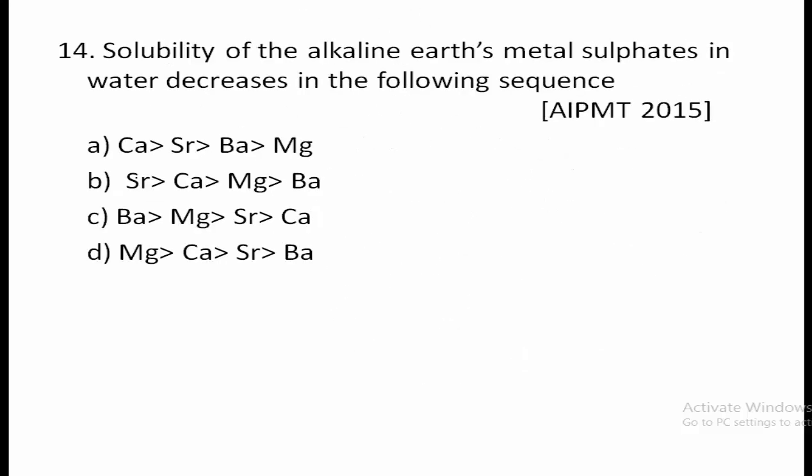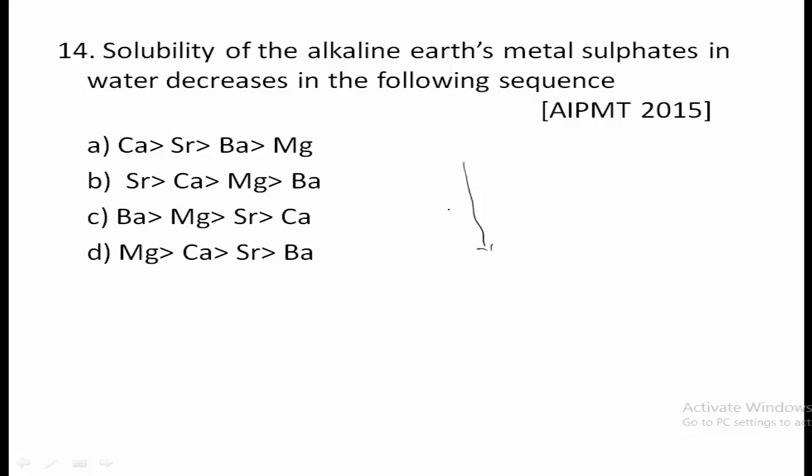Next 14th one, solubility of the alkaline earth metal sulfates in water decreases in the following sequence. Remember, solubility decreases down the group due to decrease in hydration energy. As we move down the group, hydration energy keeps decreasing because size increases.